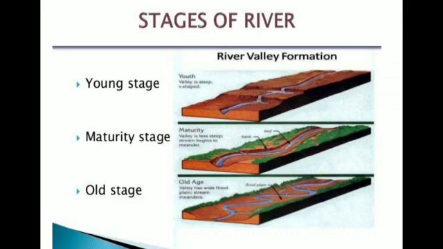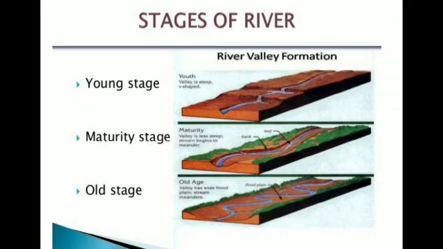Understand? The work of a river varies from place to place depending on the volume of water and speed of the river, the slope of the river bed and type of rocks. The running water in the river carries out its work in three ways. First one, it erodes the rocks over which it flows. Second one, it transports the eroded materials. Next, it deposits the materials which it has transported.